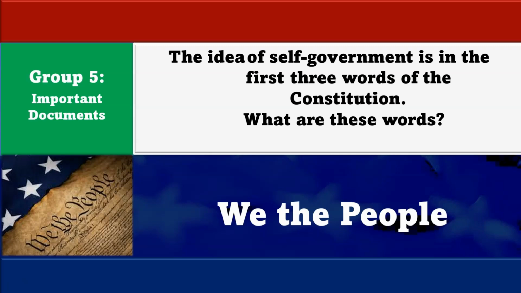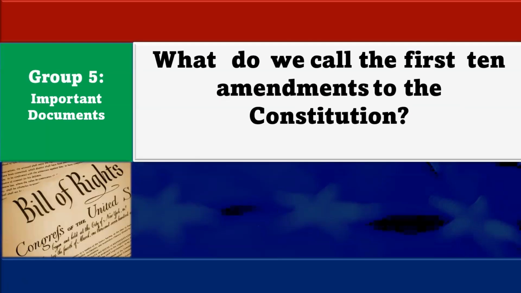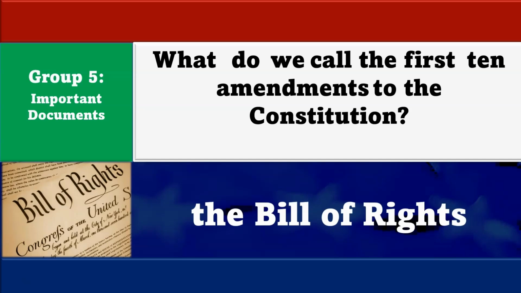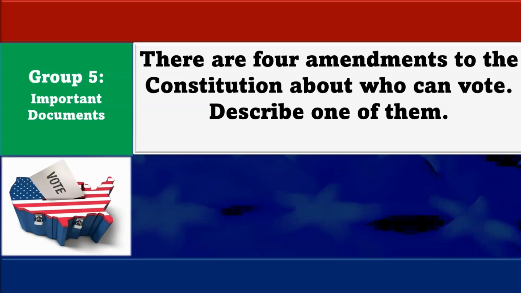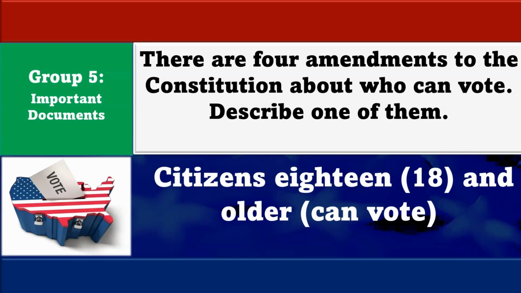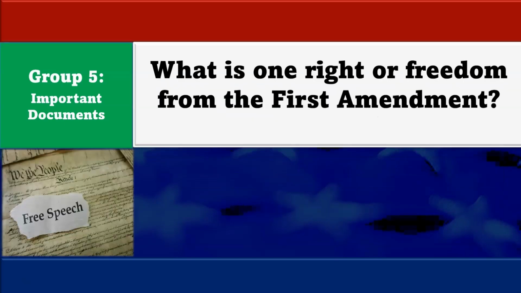We the people. What do we call the first 10 amendments to the Constitution? The Bill of Rights. There are 4 amendments to the Constitution about who can vote. Describe one of them. Citizens 18 and older can vote. What is one right or freedom from the First Amendment?